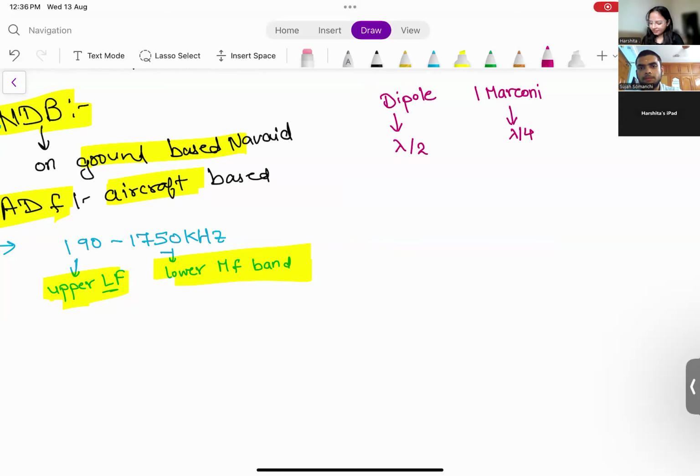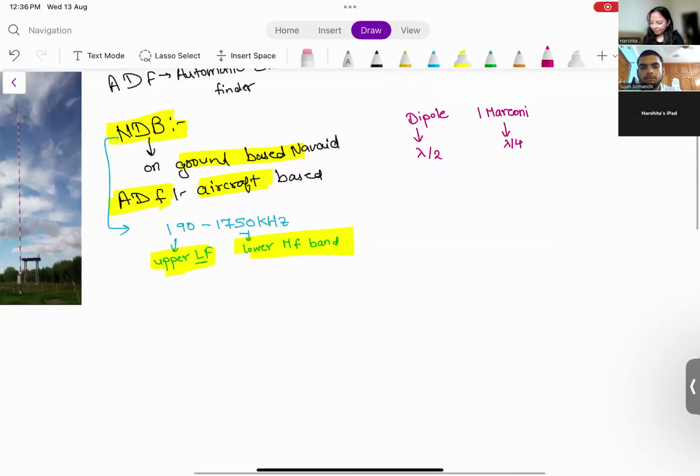Let us try to see, if I am putting an NDB on ground, what should I keep my height? 190 to 1750 kilohertz. Let us assume a middle value. For example, let's say we are talking about 1000 kilohertz, right?